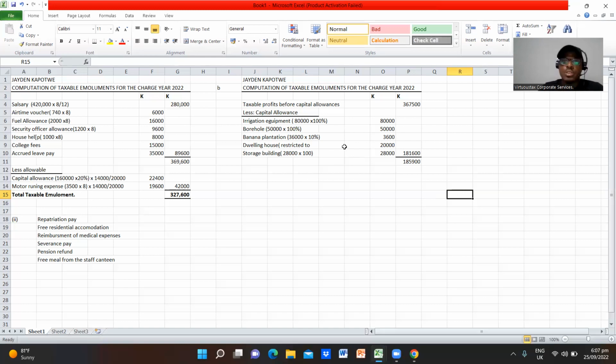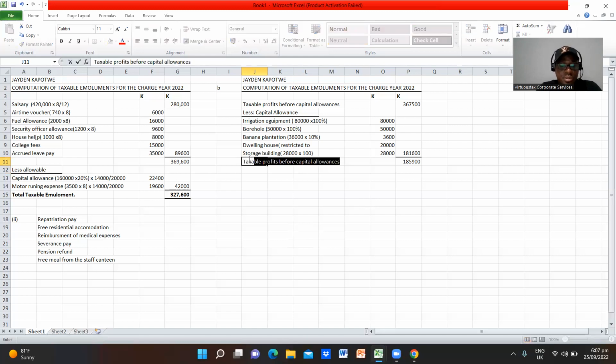So here we are going to say taxable profit before loss relief. This is the one here. Then we say less previous year loss.